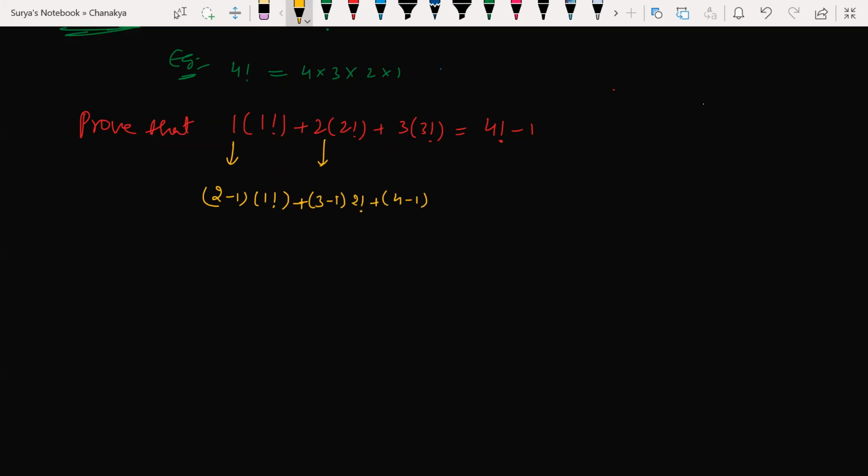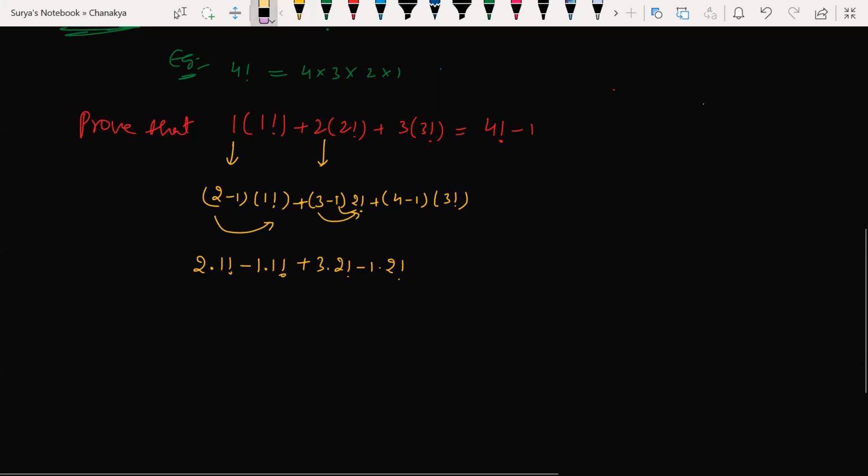Plus 4 minus 1, 3 factorial. This is what we can prove here. So 2 into 1 factorial is what? 2 into 1 factorial minus 1 into 1 factorial plus, I'm multiplying guys, look at 3 into 2 factorial into 1 into 2 factorial minus 1 into 2 factorial. Or else 1 into 2 factorial is what? 1 into 2 factorial or 2 factorial only. So 4 into 3 factorial and 1 into 3 factorial is what? 3 factorial only. So look at this here.